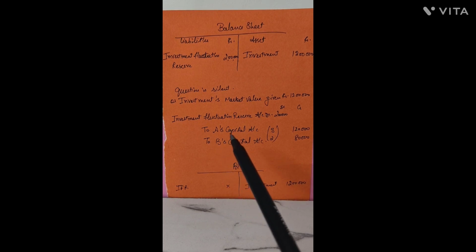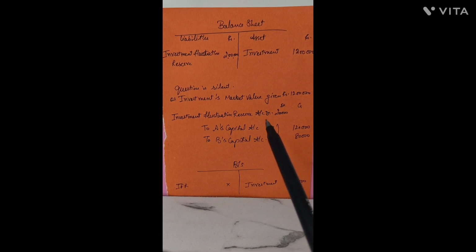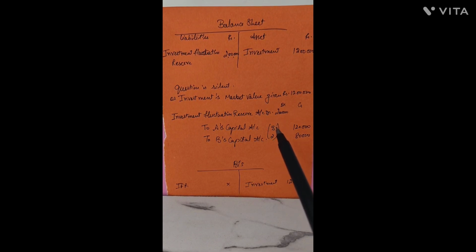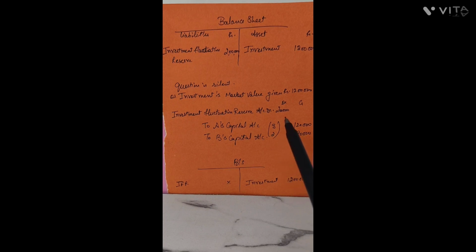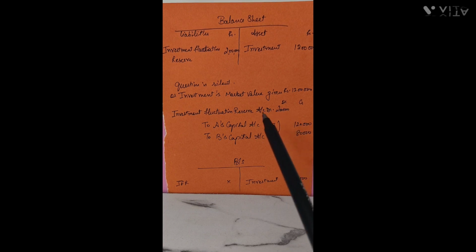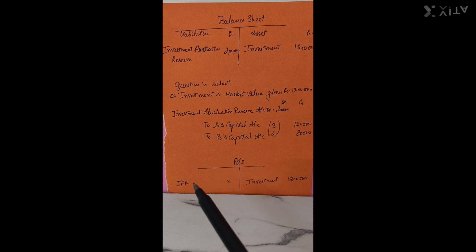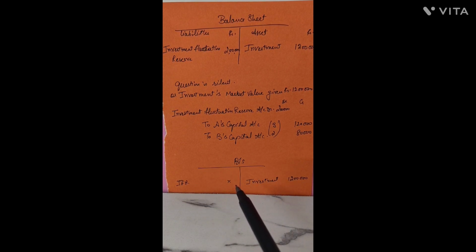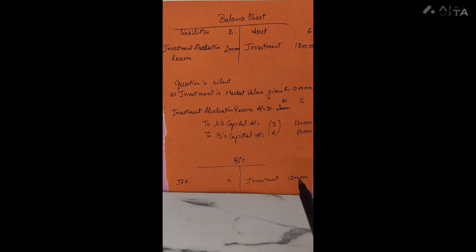The supposition here is that the old partners are A and B, whose profit sharing ratio is 3 is to 2. So this total 2 lakh rupees is divided in the ratio 3 is to 2. 2 lakh multiplied by 3 divided by 5 is 1 lakh 20,000. And how much did B get? That is 2 lakh into 2 divided by 5, which is 80,000, right? So IFR is given to the partners. In the new balance sheet of the firm, there would be no IFR amount shown, but on the asset side, the full value of investment would be taken at 12 lakh because there was no change. So here the first case is discussed.